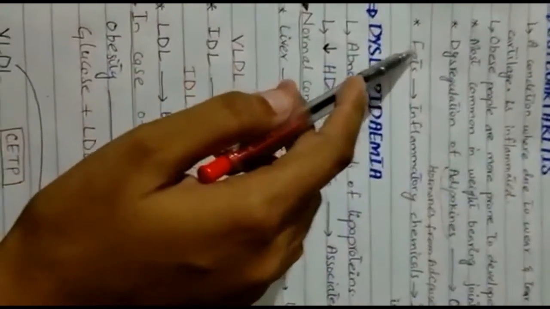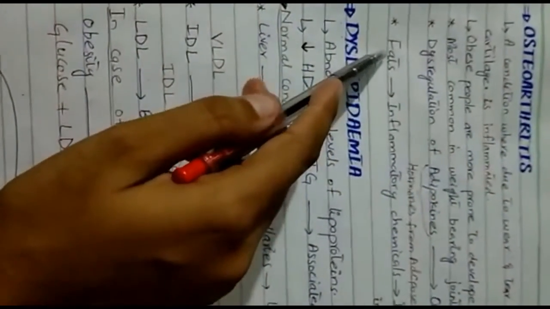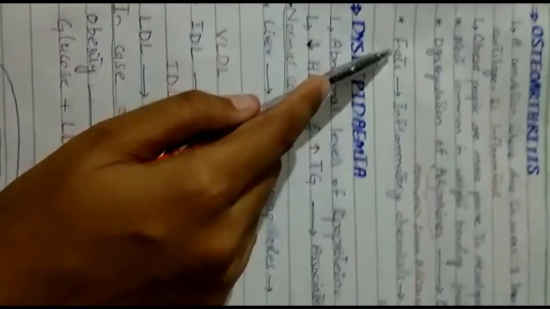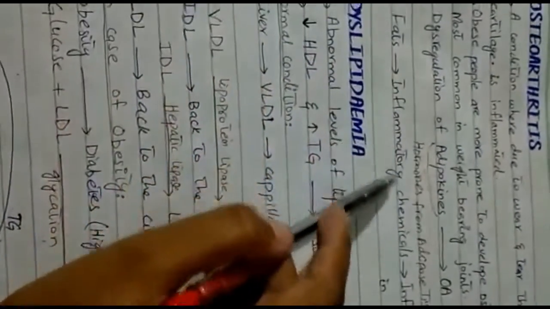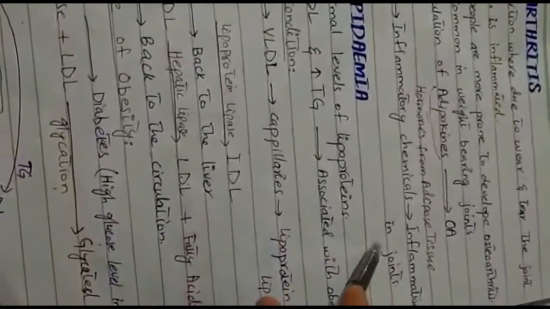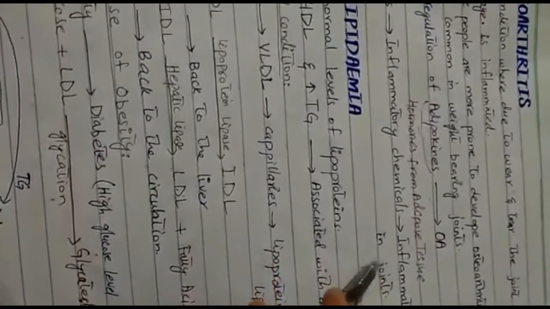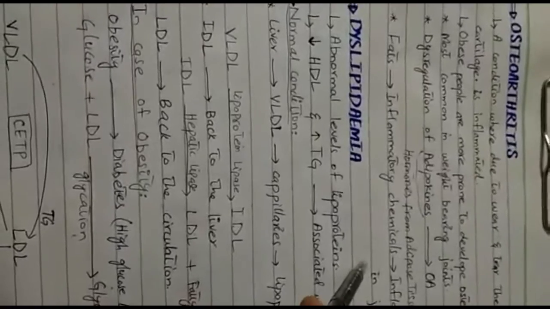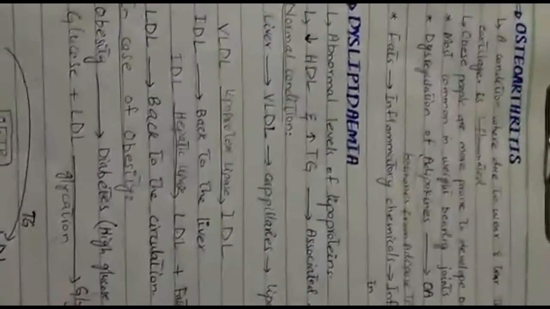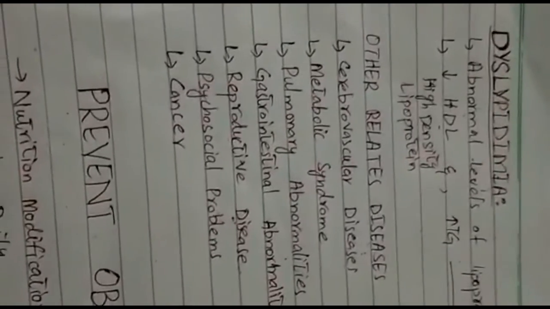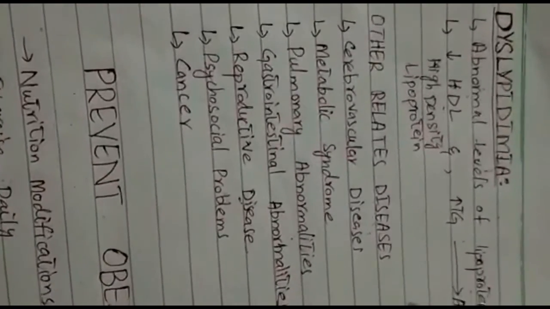So the other cause is fats. In obesity, fats accumulate. These release inflammatory chemicals like pro-inflammatory cytokines. These cause inflammation in joints. So inflammation in joints is actually the osteoarthritis. So obesity causes osteoarthritis. The last disease I am going to discuss is dyslipidemia.